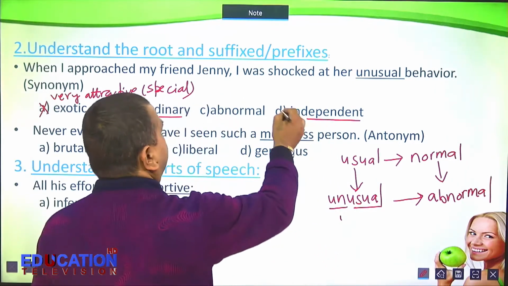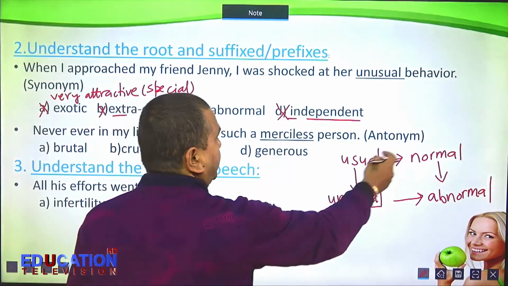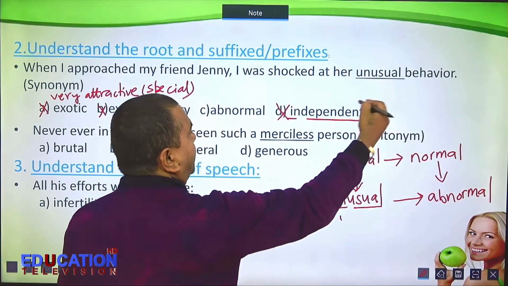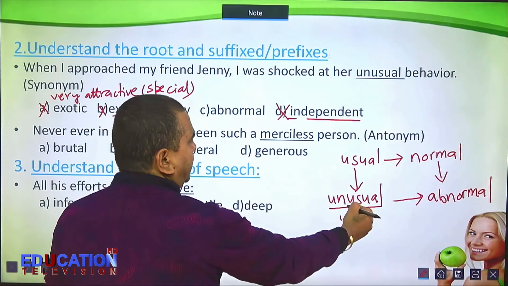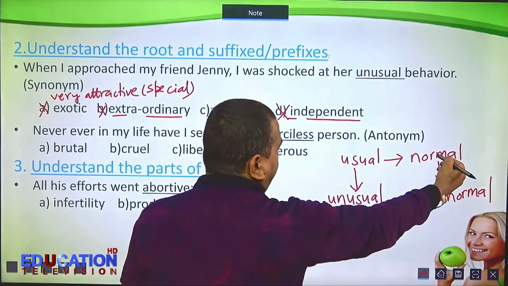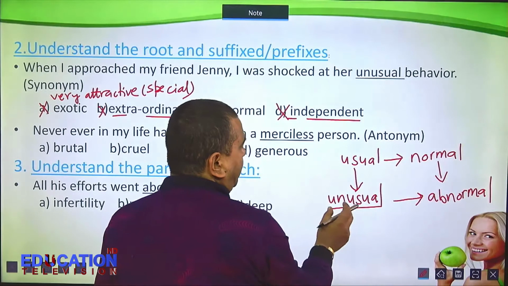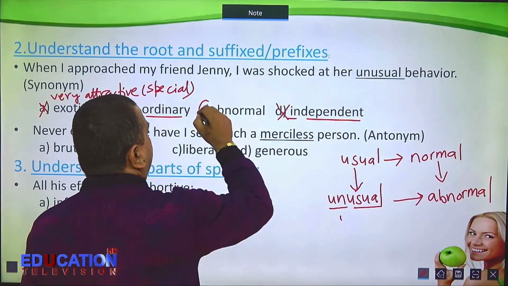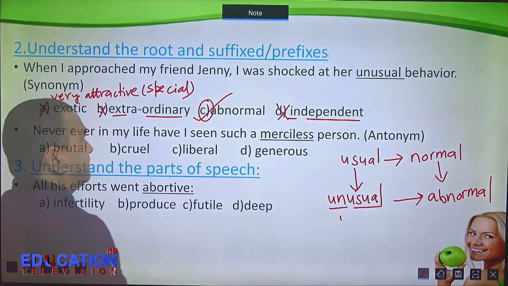So it doesn't mean so. I've already shown you the relation here. Usual means normal. The opposite of usual is unusual. Similarly, the opposite of normal is abnormal. Therefore, unusual means abnormal, so the correct answer is C.